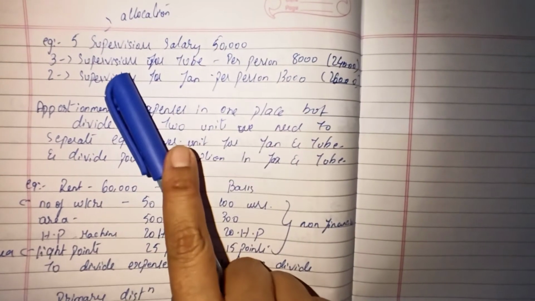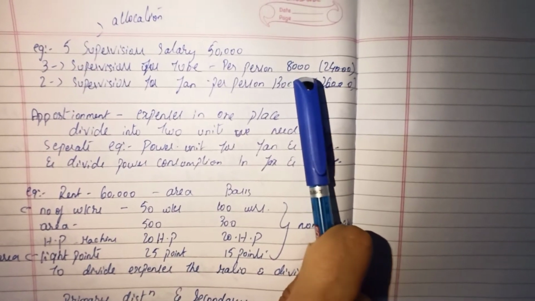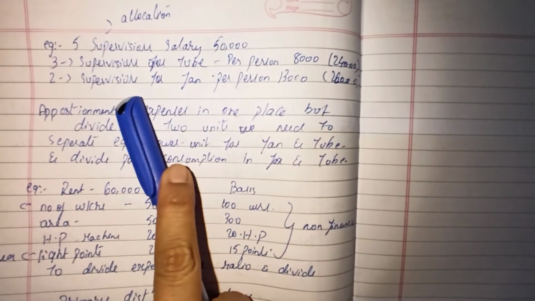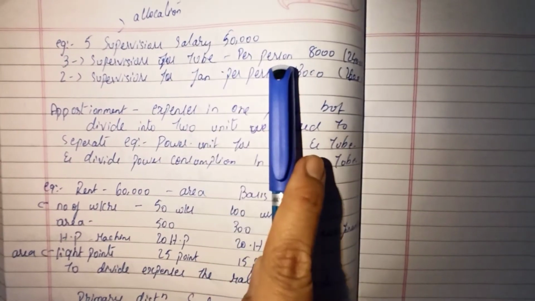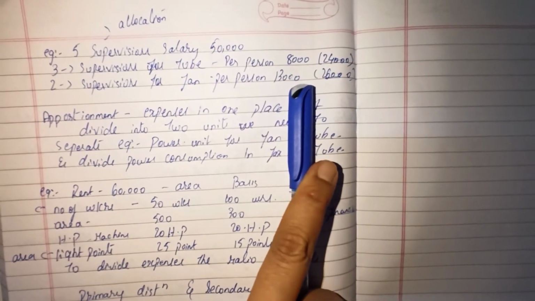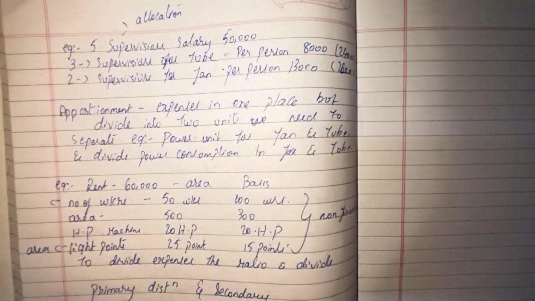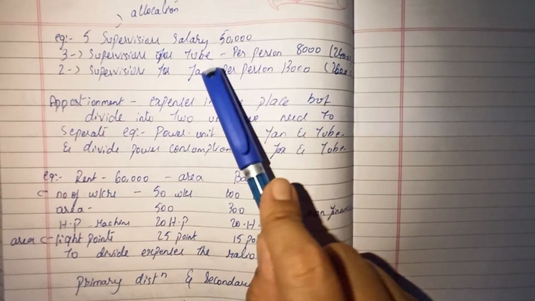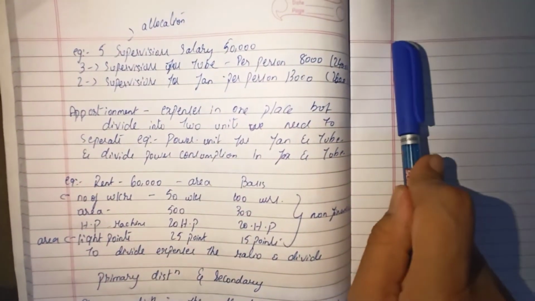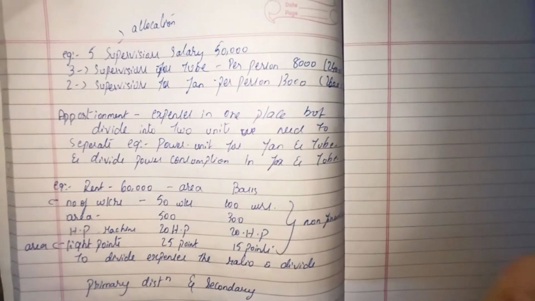So 8,000 into 3 is 24,000, and 13,000 into 2 is 26,000. Now this is called allocation. Allocation means definitely this expense belongs to this product which I'm going to manufacture.